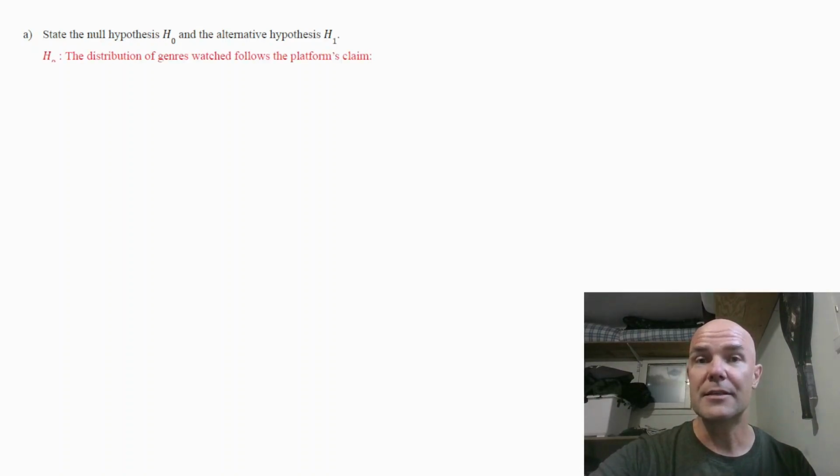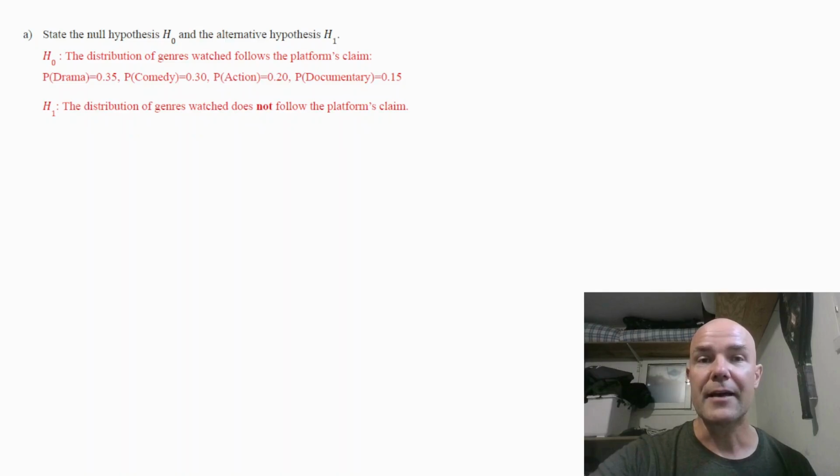Null hypothesis is given in a question. So that is those proportions given in a question, and null hypothesis is that those proportions are true. So that drama would be 35%, comedy 30%, and so on. So this is how you would answer null hypothesis. And alternative hypothesis is basically the opposite, saying that the distributions for those genres are not following the platform's claim.